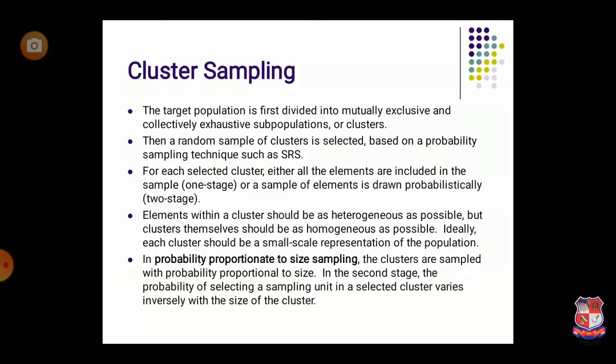But here, the characteristics of cluster sampling are that between groups the samples should be homogeneous, and within a group they should be heterogeneous. Let's take an example of two societies, society A and society B. In society A, different demographic people are staying: youngsters, old age people, and different income groups.